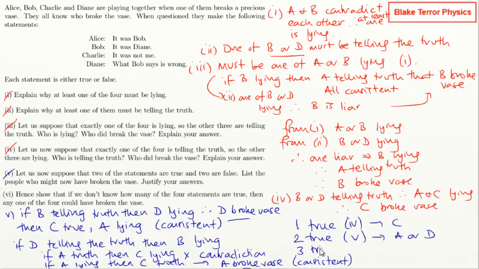And if 3 are telling the truth, which one was that? Part 3? Yes, part 3. Then that was not D, B that broke the vase. So yeah, it could be any of those, so that's just saying that you've turned up, essentially, that last bit. Well, that was quite an interesting one. Again, they're mixing these ones up, the question 6s. Always the same sort of thing on question 6, but at least they're keeping them fresh.